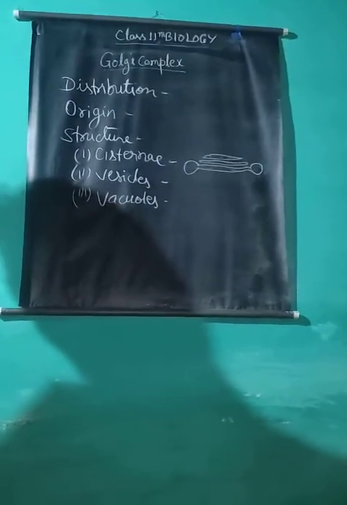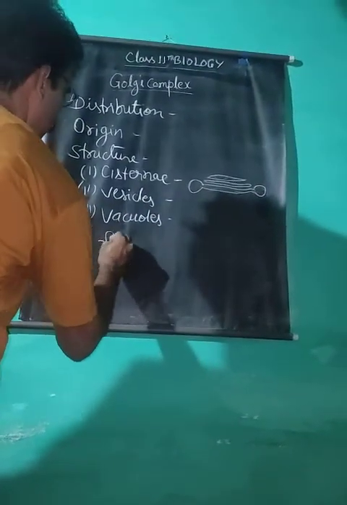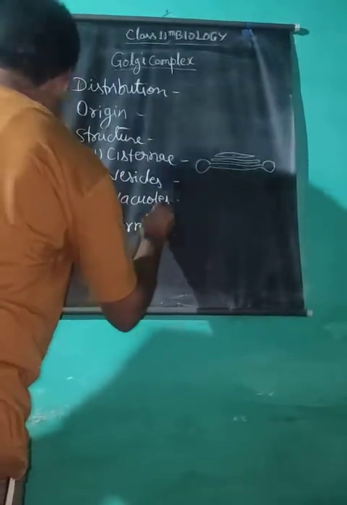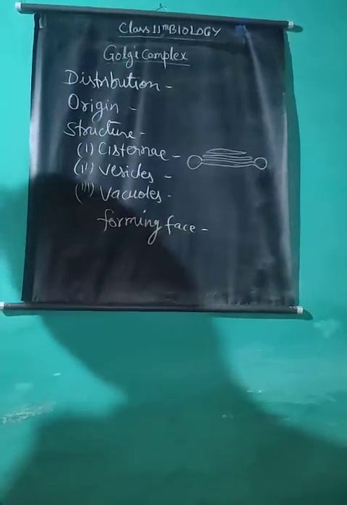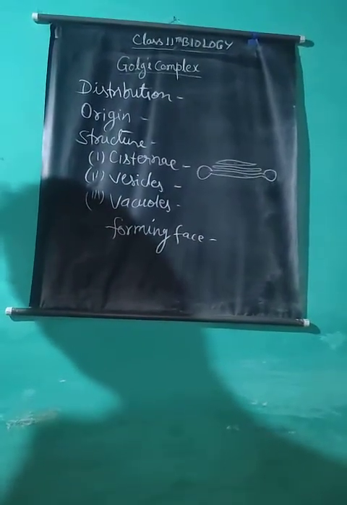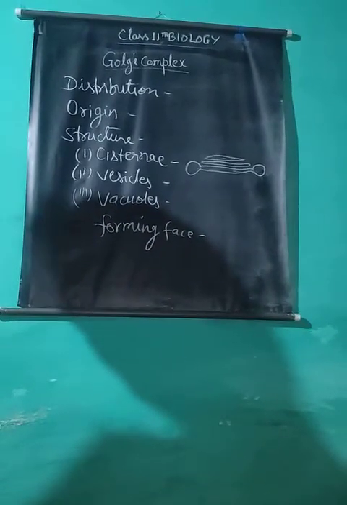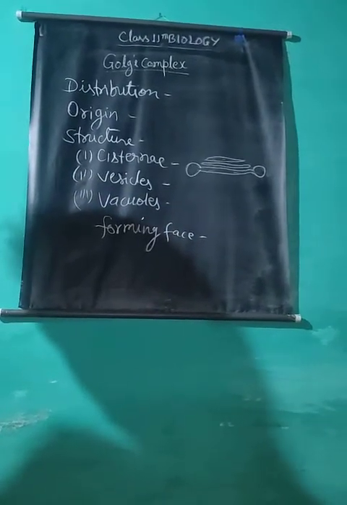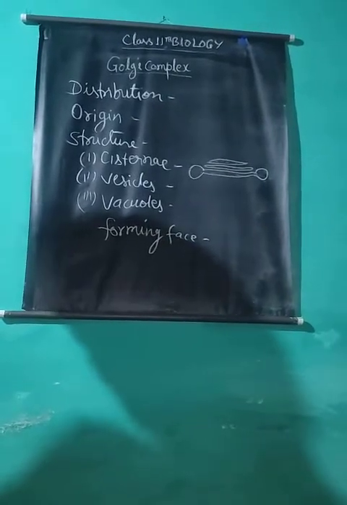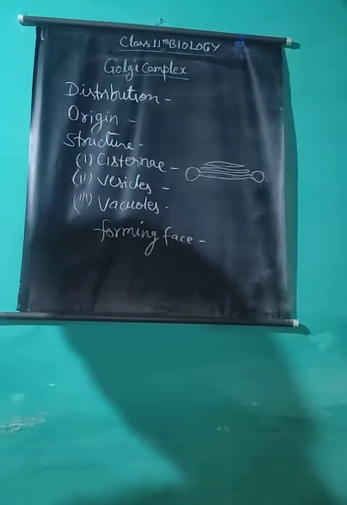Polarity of Golgi body. Golgi body has a definite polarity. It has two faces. First, the forming face. It is the face of the Golgi body toward the nuclear membrane or endoplasmic reticulum. Its shape is convex and it is also known as the proximal face, outer face or cis face. Toward this face, transitional vesicles are found.